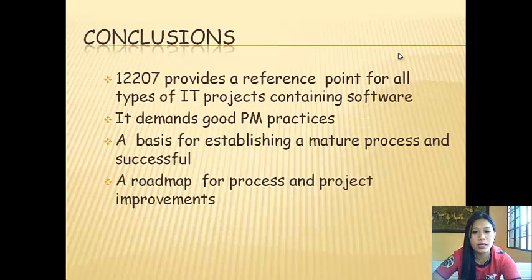The conclusions. The first is 12207 provides a reference point for all types of IT project containing software. The second, it demands good PM practices. The third is a basis for establishing a mature and successful process. The last is a roadmap for processes and projects improvements.